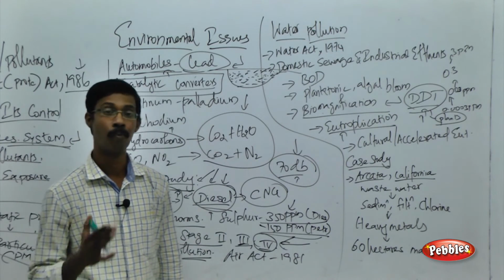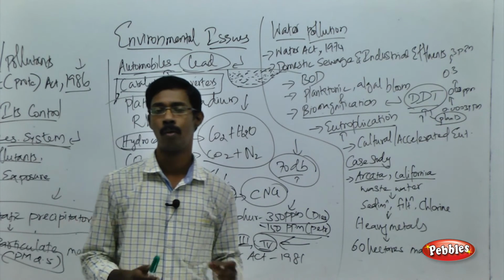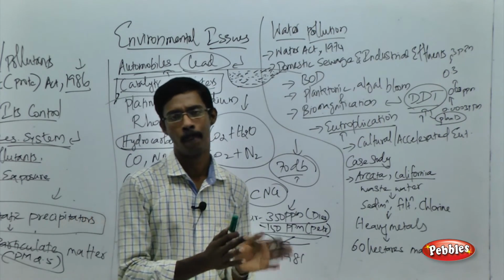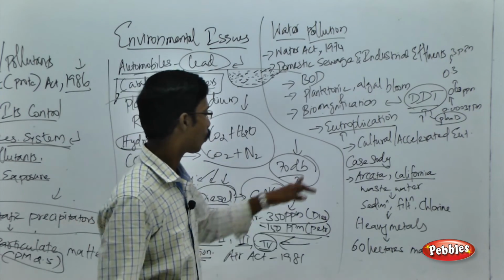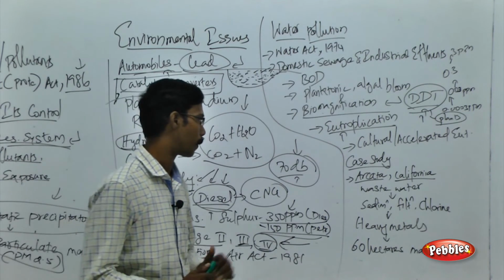And after a very short time, because of this cultural or accelerated eutrophication, the entire water body will disappear and no water will be present in that place. That is what is called eutrophication and cultural or accelerated eutrophication.